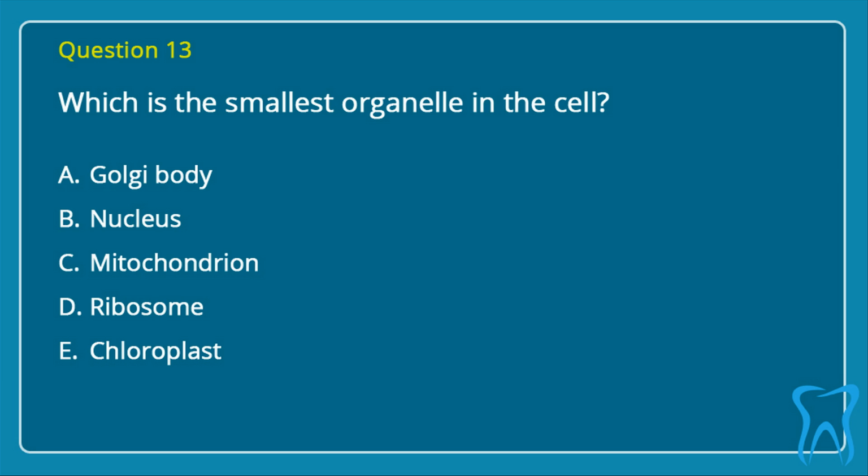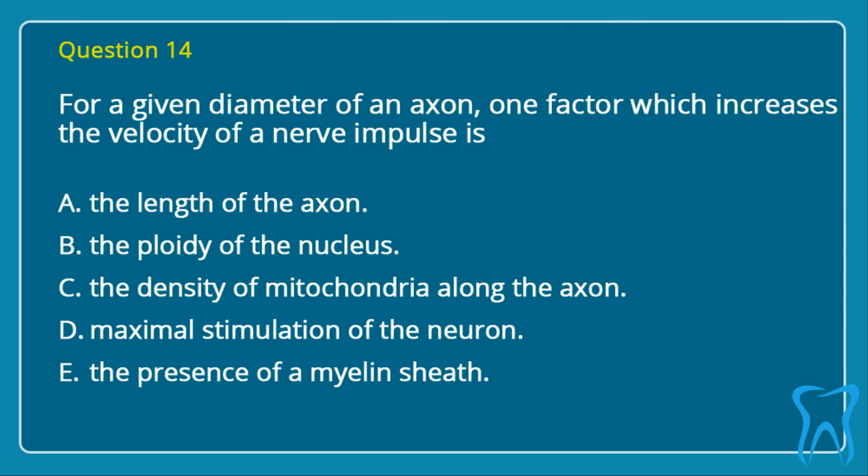Question 13. Which is the smallest organelle in the cell? A. Golgi body, B. Nucleus, C. Mitochondrion, D. Ribosome, E. Chloroplast. Correct answer is D. Ribosome.